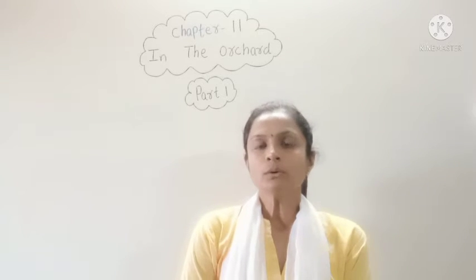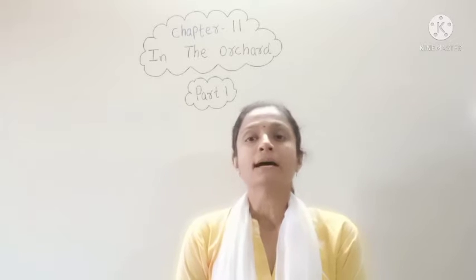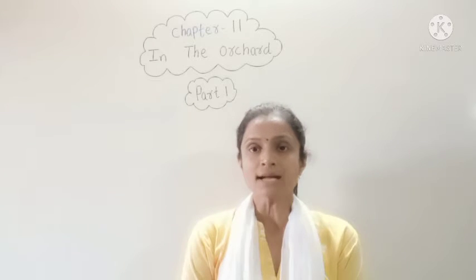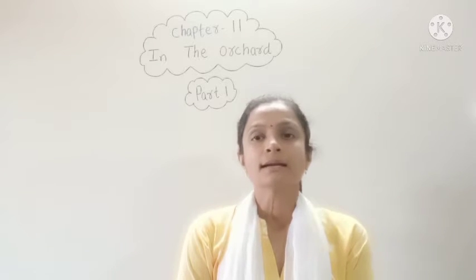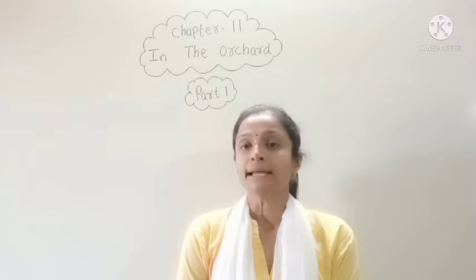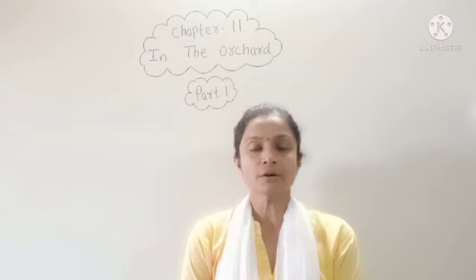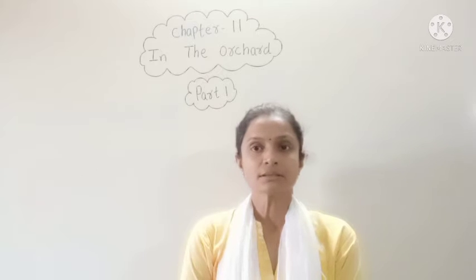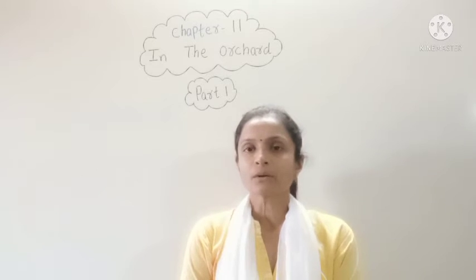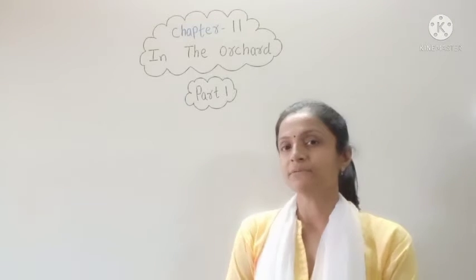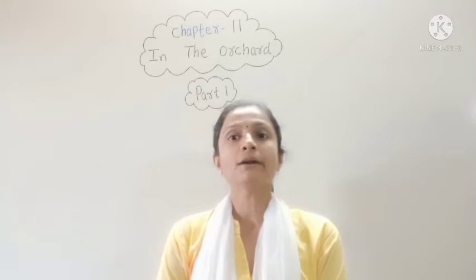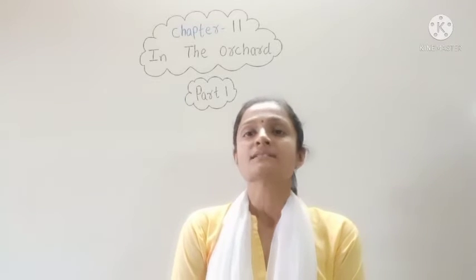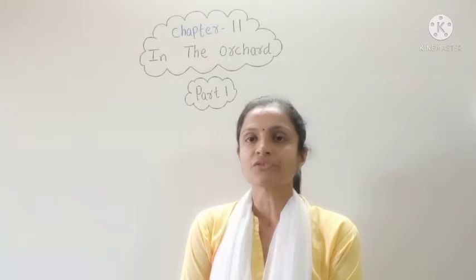See, you all know that there are different types of plants. So plants are classified into herbs, shrubs, trees, climbers, creepers, etc. And how are they classified? They are classified on the basis of their stem or trunk.